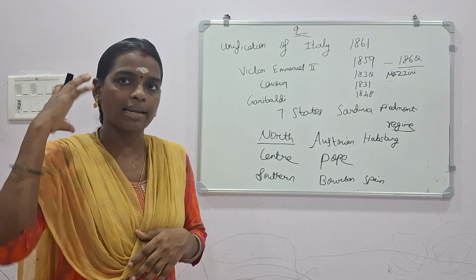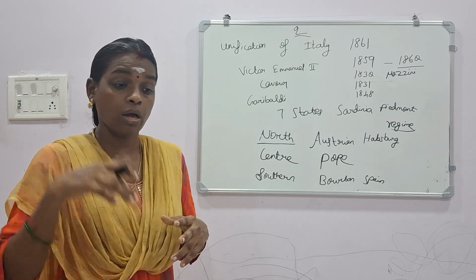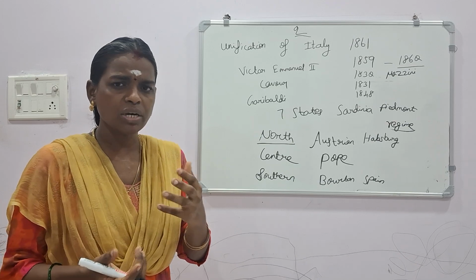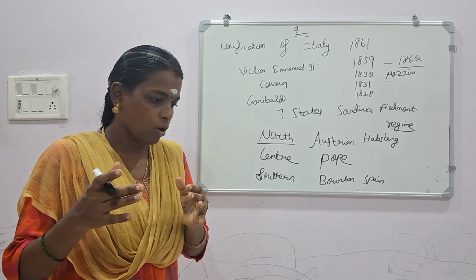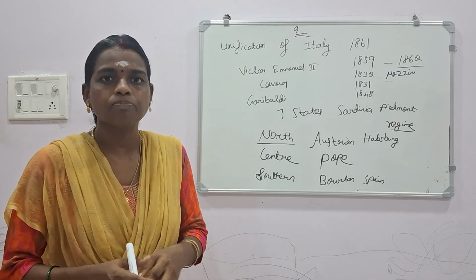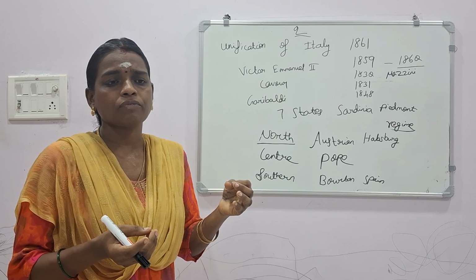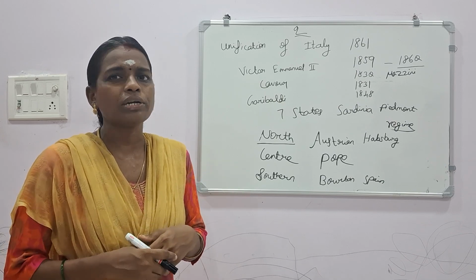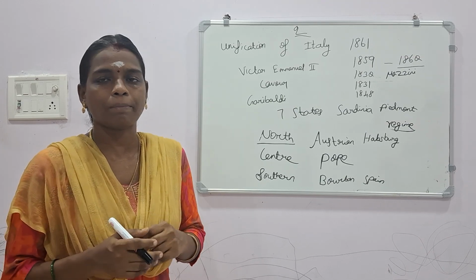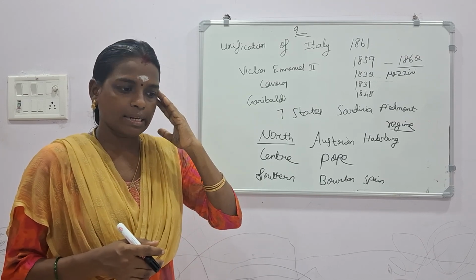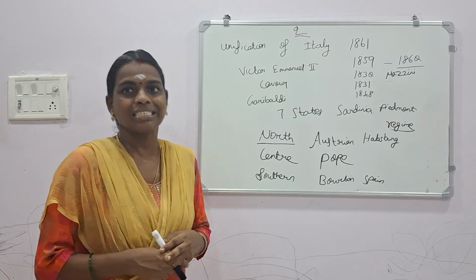That kind of thought was in the mind of the monarchical rulers and ministers. They thought that even though the unification of Italy would happen, it wouldn't affect the monarchical form of government, so that paved the way for economic development. That kind of ideology was also in the mind of the ruling class people.